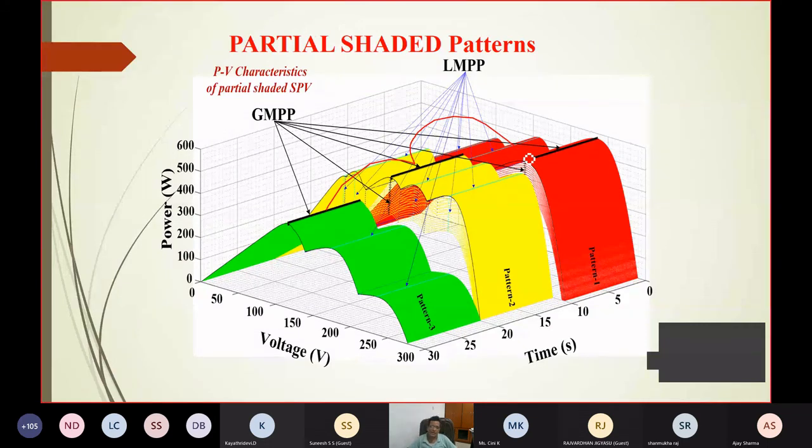Like Google predicting the traffic. Your traffic at 10 a.m. may be very heavy at Gurgaon, but at 2 it may not be heavy at Gurgaon, the heavy traffic may be at ITO. So that's why the peak changes.